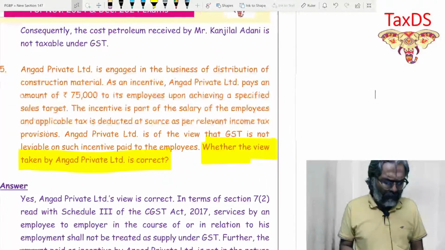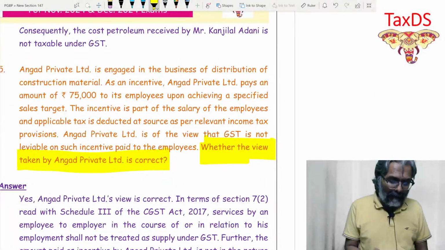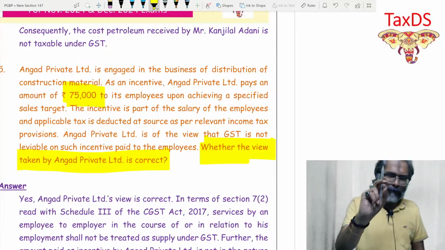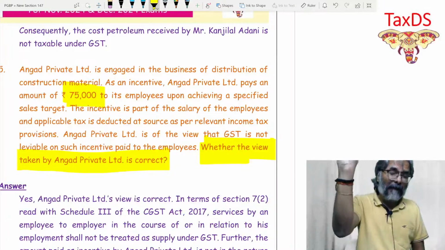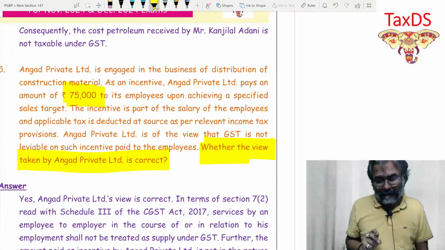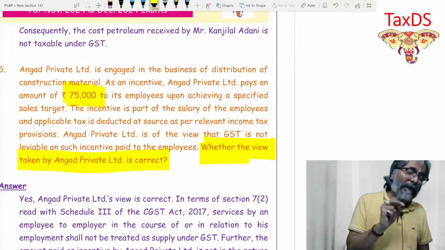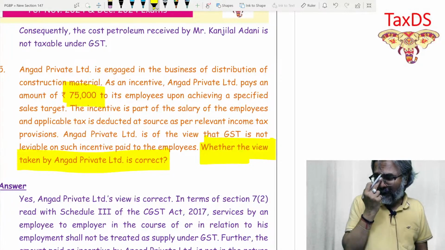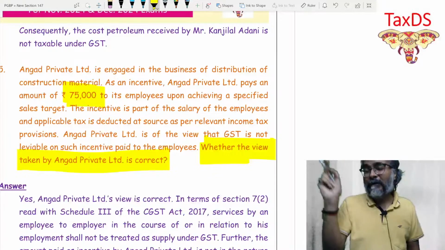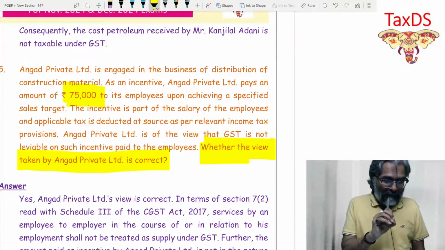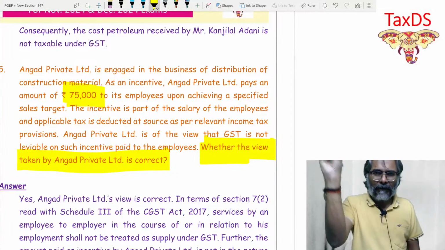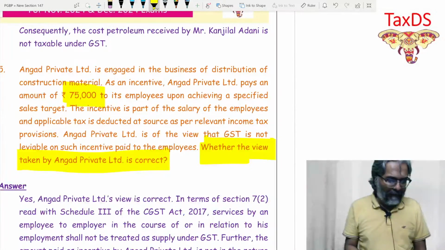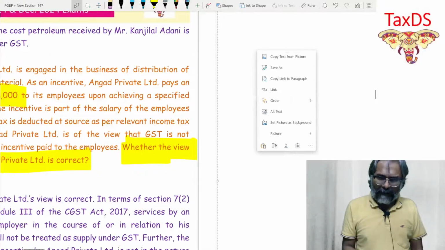Now, friends, see how intelligently these people are doing it. 75,000. Do you know why they have given you 75,000? Just to confuse you about that 50,000 threshold. Remember that a gift up to rupees 50,000 is not taxable. Gift given by whom? By the employer to the employee. And only in excess of 50,000 it becomes taxable. This is what they want to feed into your mind by giving you the value of 75,000. So you don't have to get confused.